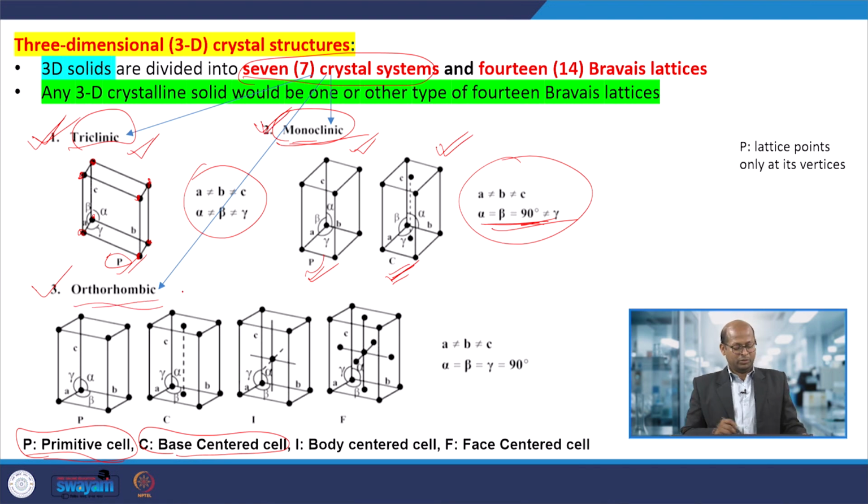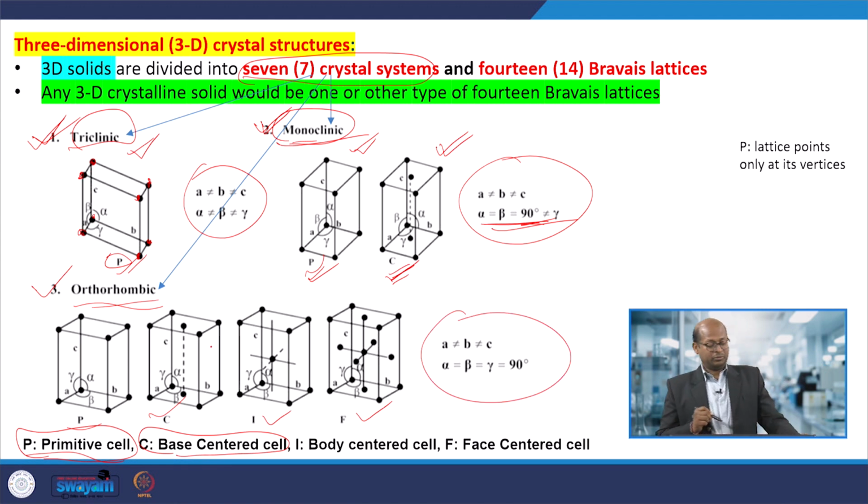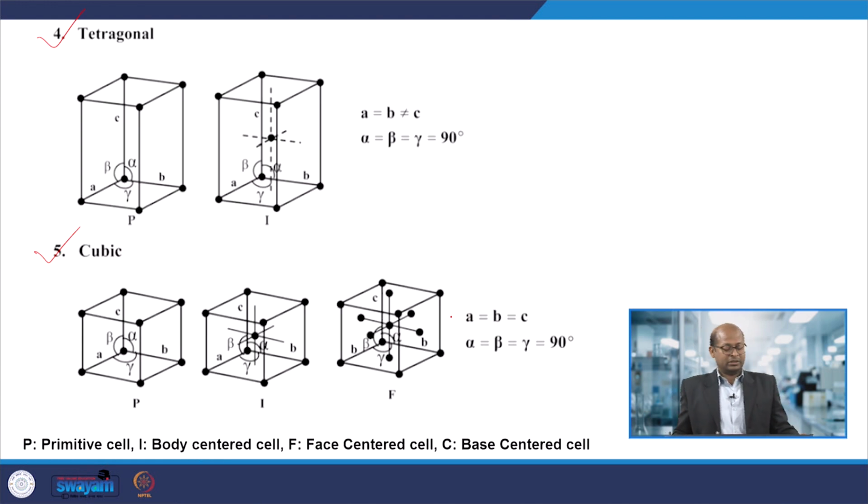Similarly, orthorhombic has primitive, base centered, body centered, face centered. These 4 categories form, and all orthorhombic crystals will follow this. Similarly, for tetragonal arrangements of atoms, here also primitive and body centered, 2 different types of tetragonal lattice arrangements are possible.